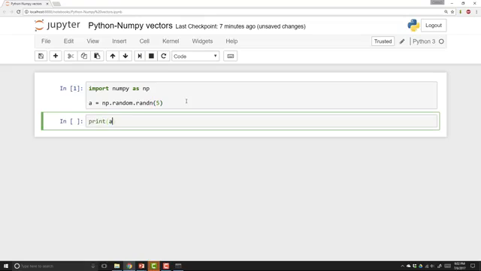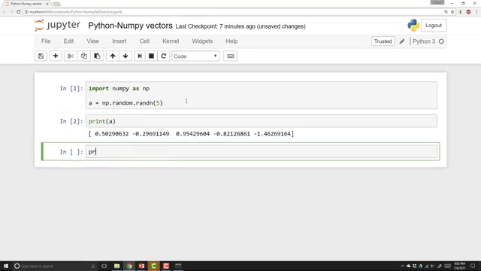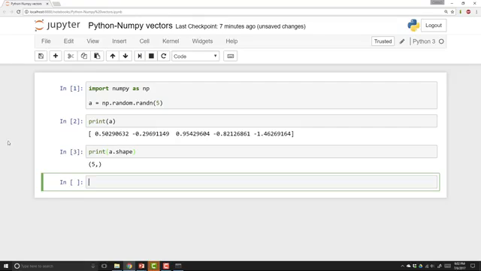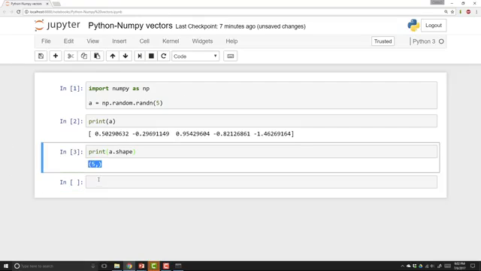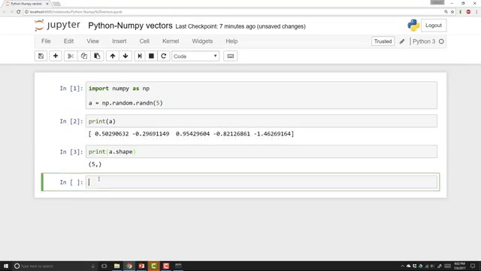And so let's print a. Now it turns out that the shape of a, when you do this, is this (5,) structure. And so this is called a rank 1 array in Python, and it's neither a row vector nor a column vector. And this leads it to have some slightly non-intuitive effects.